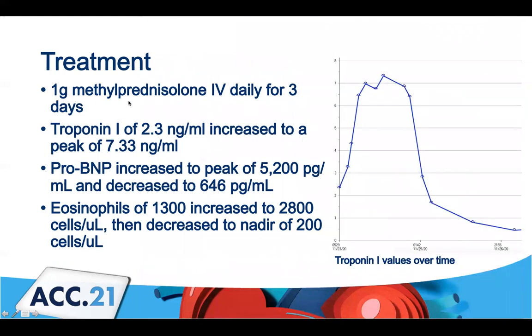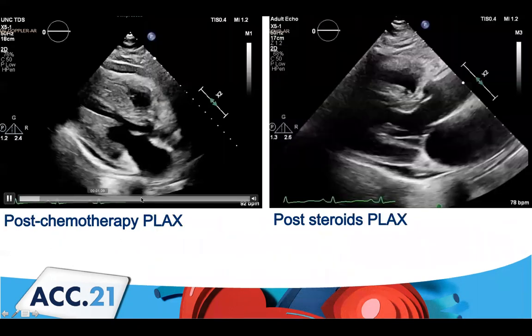Because of this, we treated with steroids. He got Solu-Medrol 1 gram IV daily for 3 days, and he had a very rapid decline in his troponin, which was also reflected in his pro-BNP and his eosinophils, which declined to a nadir of 200 cells per microliter.